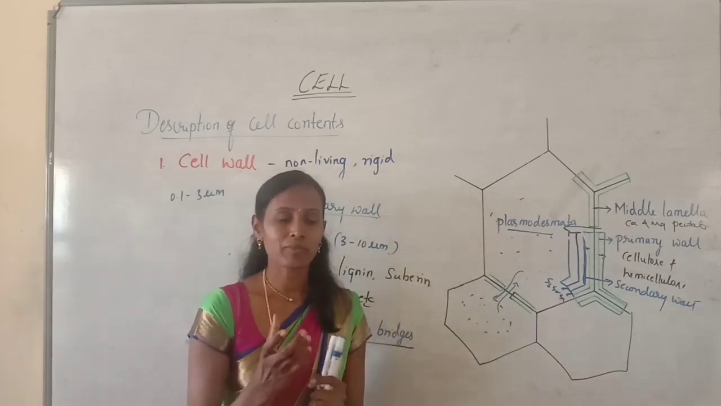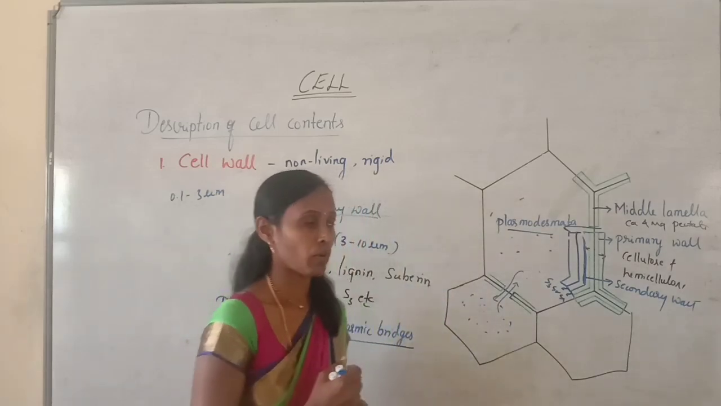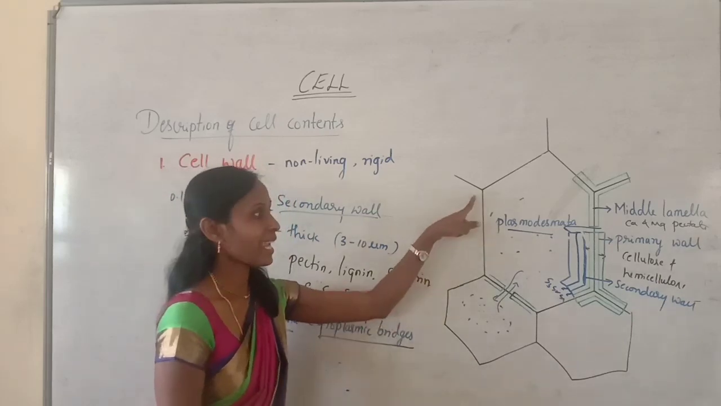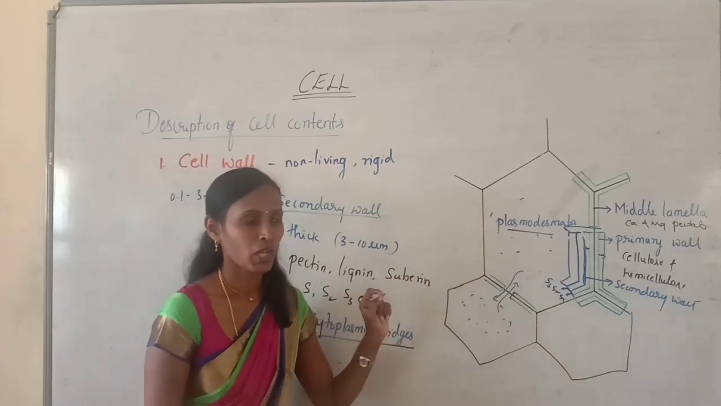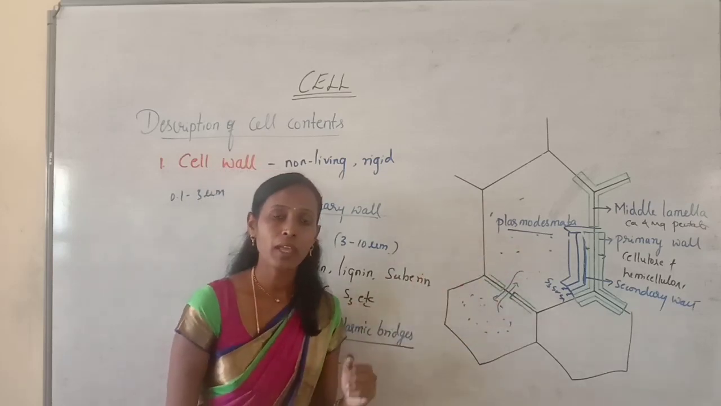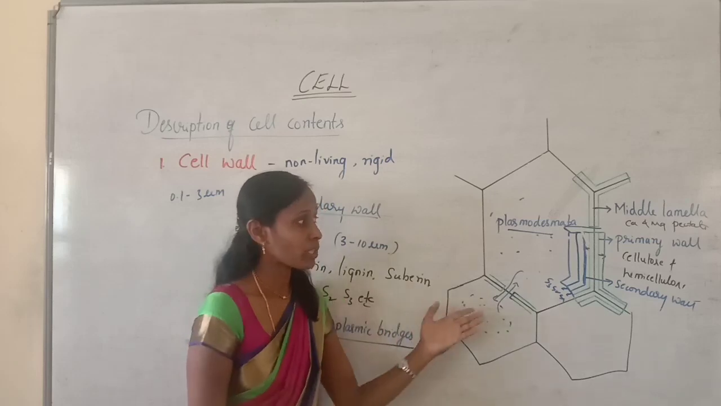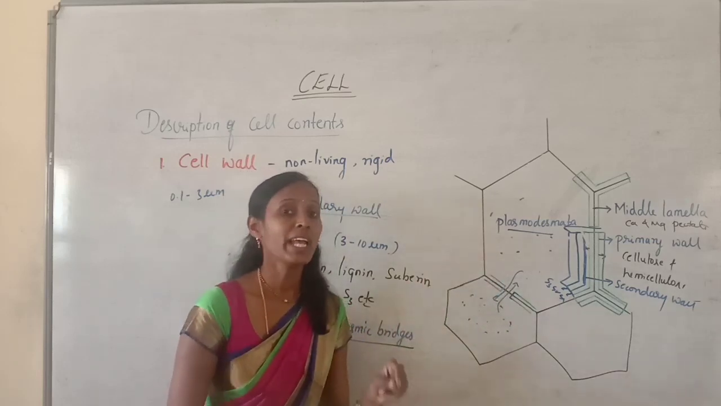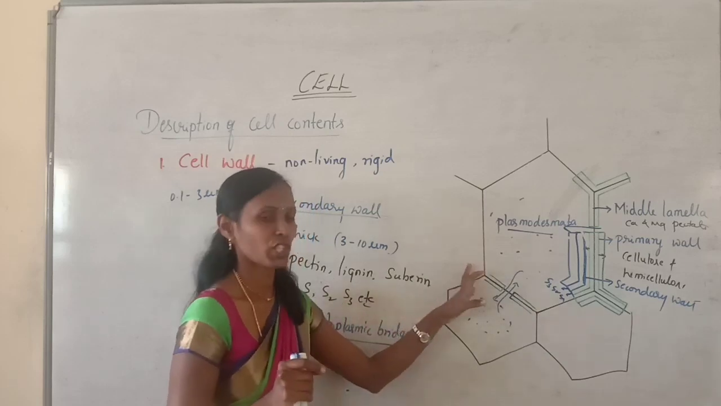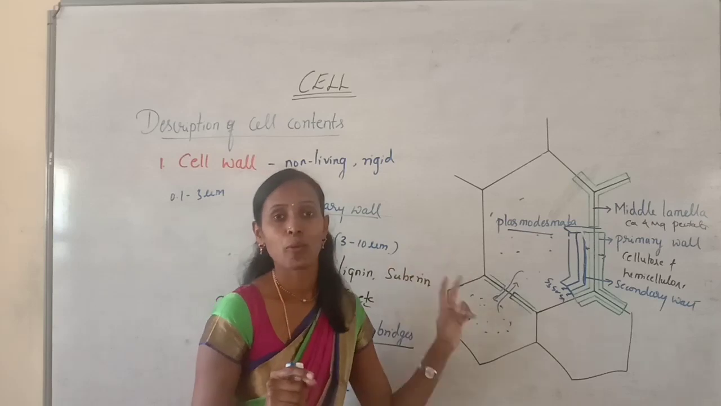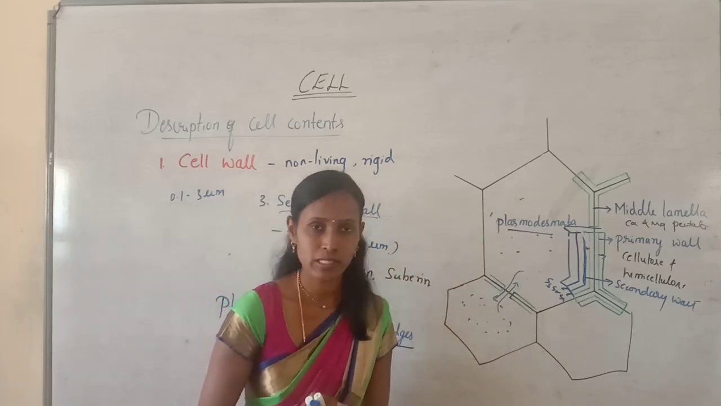So there are some uses or functions of cell wall that we should know. Here, cell wall maintains shape of the cell. Why is a plant cell hexagonal or polygonal in shape? Because of the cell wall. How is the cell wall accumulated? Because of the accumulation of cell wall only, the cell will have a particular shape. So that is very, very important. The cell wall always helps to maintain the shape of the cell.